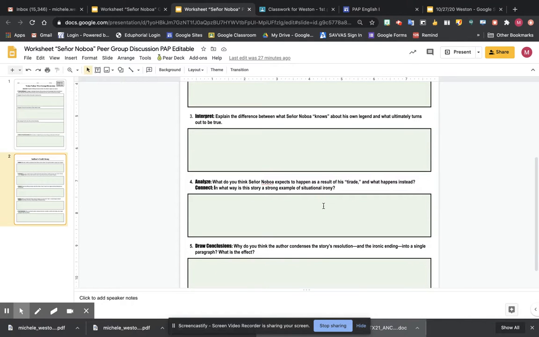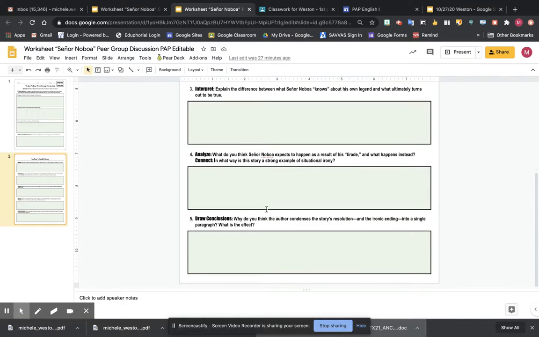And then what do you think Senor Noboa expects to happen as a result of his tirade, and what happened instead? So write your response here. And in what ways is the story a strong example of situational irony? So be sure to explain how this is actually an example of situational irony. Remember, situational irony is when the opposite happens of what is expected. And then draw your own conclusion. Why do you think the author condenses the story's resolution and the ironic ending into a single paragraph? What would be the purpose of that? Think about it. And what kind of effect does it have on the text and on the reader?